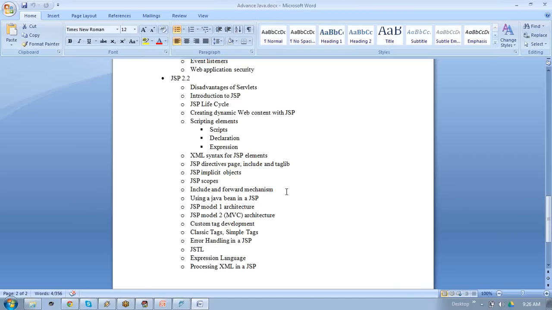Why is it difficult through servlet? Because the servlet always tries to invoke a different page, not the same page. When I come to JSP, the JSP can hit the same page or, at the same time, a different page also. When the servlet loads an HTML page, the entire page will be loaded. But with JSP, we can load part of the page.